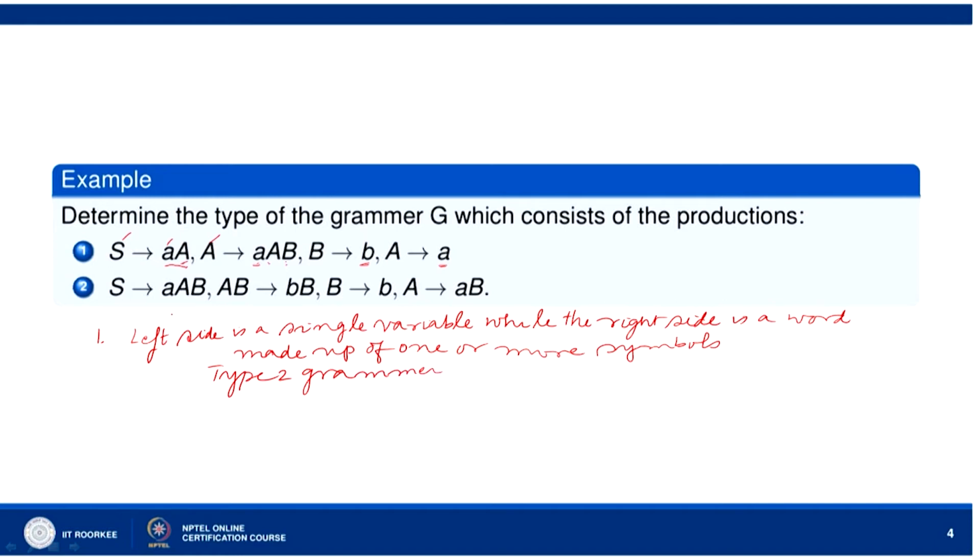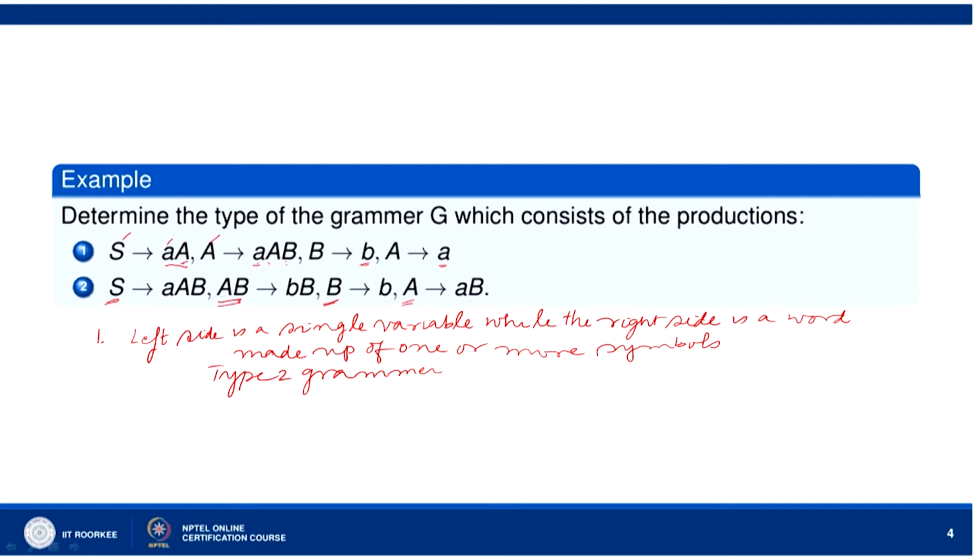Now, let us go to the second case, S goes to AB. Now, here you can see, here there is one variable on the left side, here there are 2 variables on the left side. Here there is one variable on the left side, here there is one variable on the left side. So, the grammar generated by these production rules cannot be of type 2. It cannot be of type 3 also.